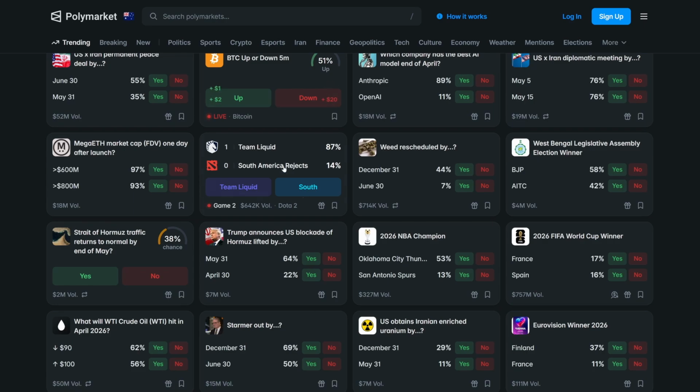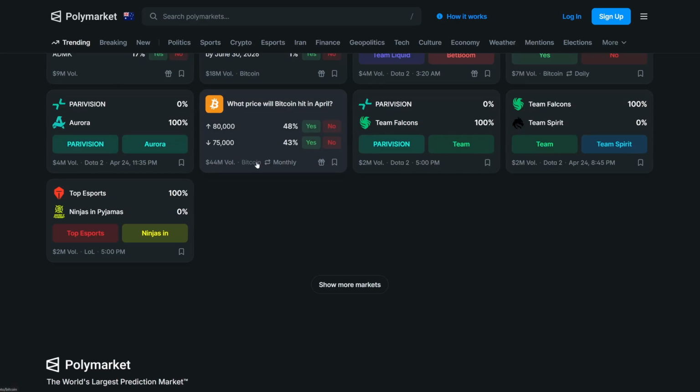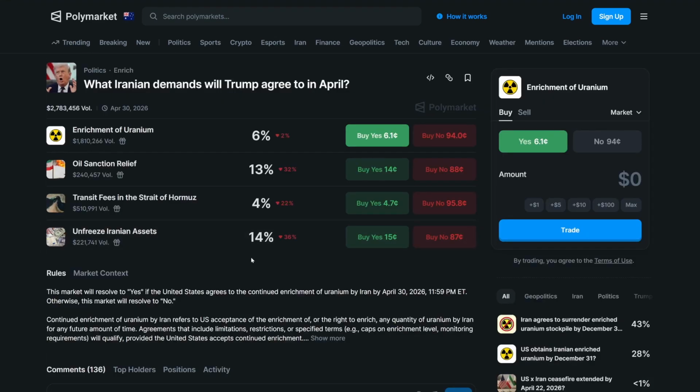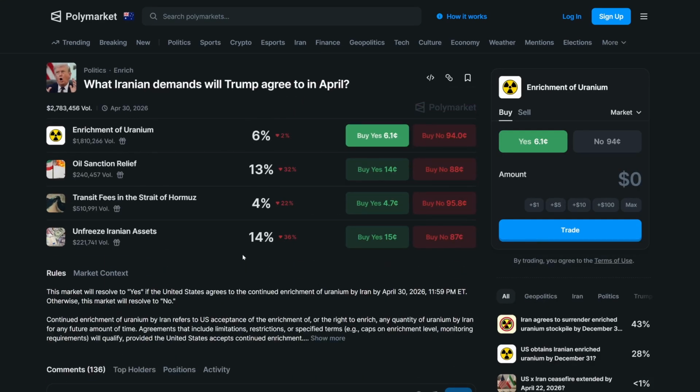So you start scrolling through and you're like, okay, what do I bet on? Do I bet on this? This one looks interesting. You click on it, you have a look. It's got odds. You have a look at what people are talking about. And it's just a lot of information. You start scrolling and this looks interesting. Oh wait, this one too. And before you know it, you've thrown money at 5 different things, basically gambling.